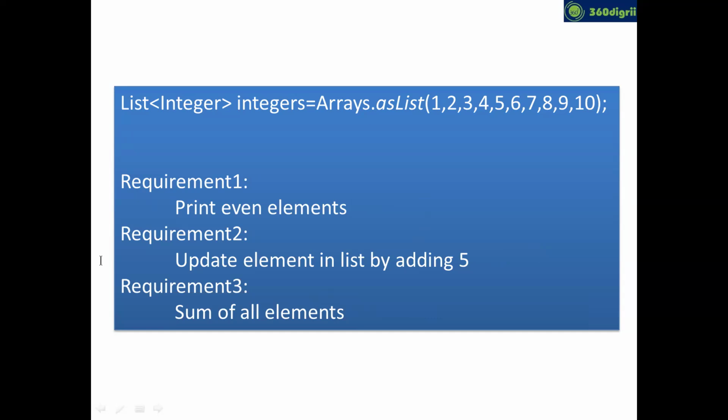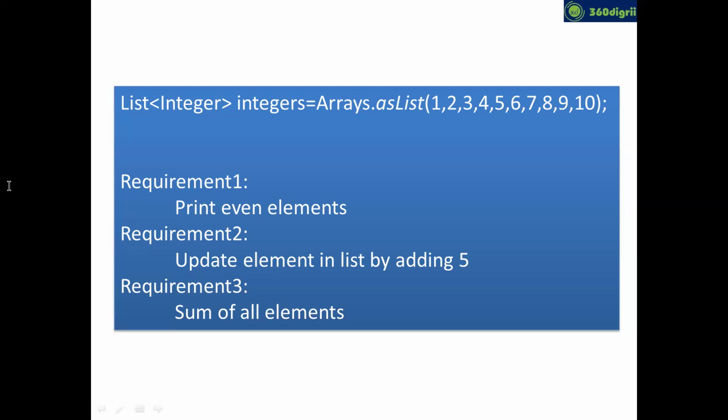But if you want to write code using filter, map, and reduce, you should be strong in some functional interfaces called predicate, function, supplier, and consumer. You should have knowledge of them. And if you don't know them, buddy, no problem. In the next episode, I'll try to plan the functional interfaces as well.